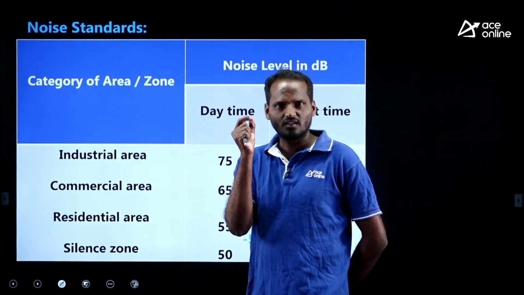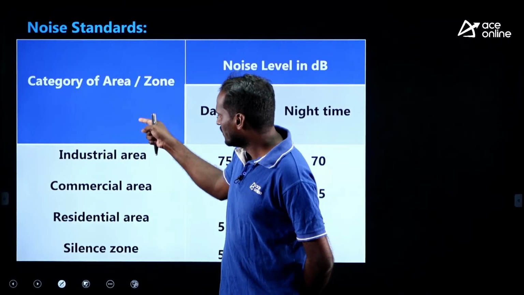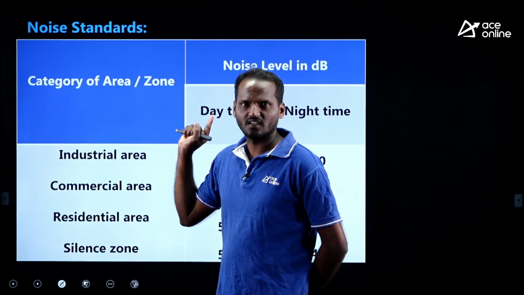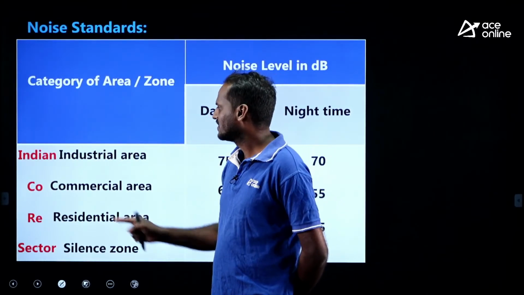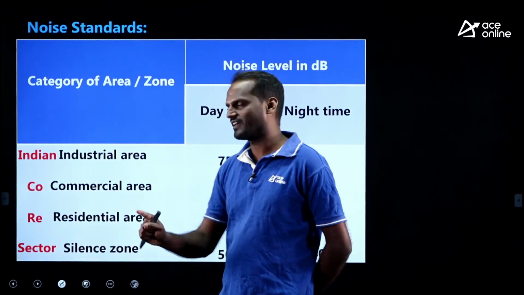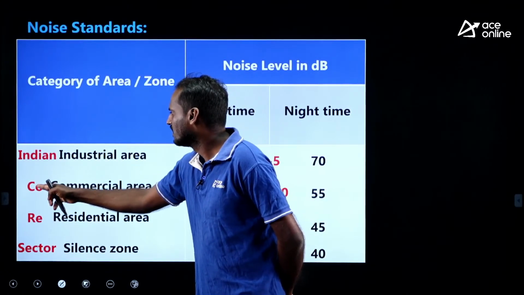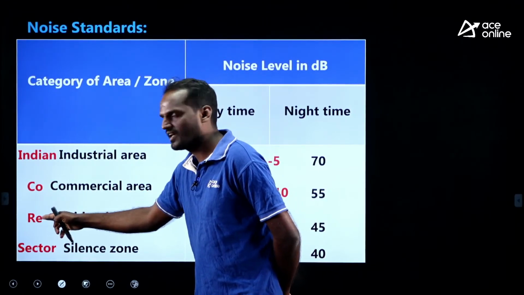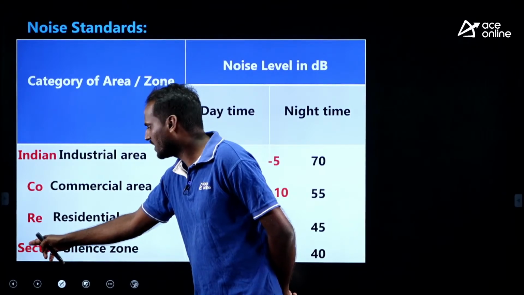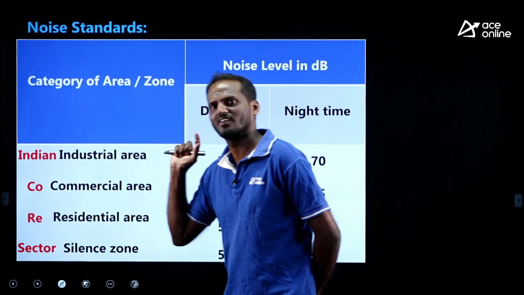If you are unable to recall these zones in order, I have one code for you, that is Indian core sector. Write like this: Indian core sector. Indian for industrial, core for commercial, RE for residential, and from sector take S. S means silence zone. Are you getting my point?